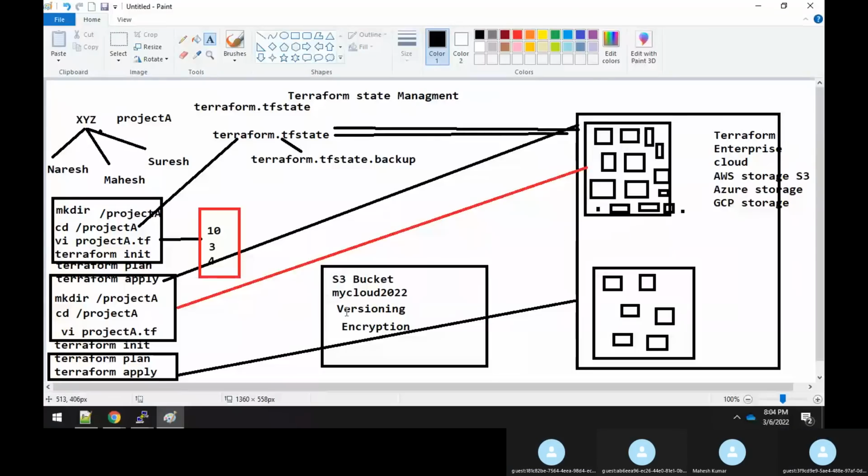Forget about the S3 bucket as of now. Just maintaining the information about the file in the local drive itself was difficult. That is not the right approach, because again and again you need to share the file across various engineers, right? To overcome that, we had some common or local methods.